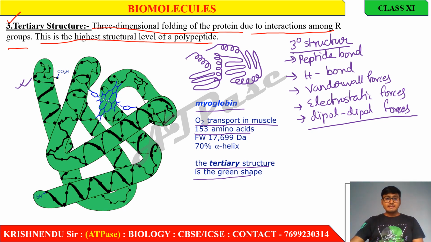Look, in this I draw this polypeptide chain. This is only a single polypeptide chain. There are not more than one polypeptide chain present. So we can say that tertiary structure is the highest structural level of a polypeptide, that means a single polypeptide. This is the highest level.